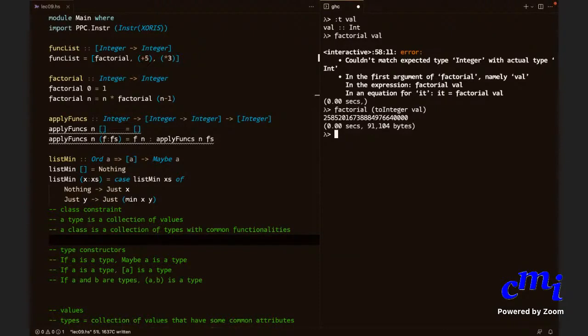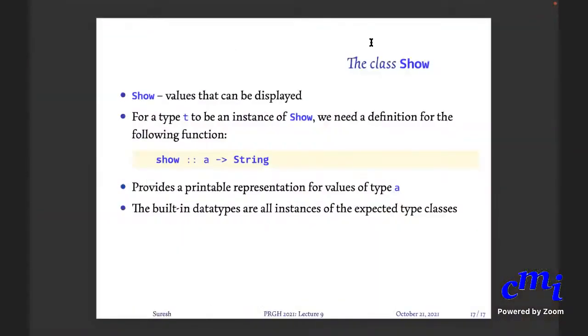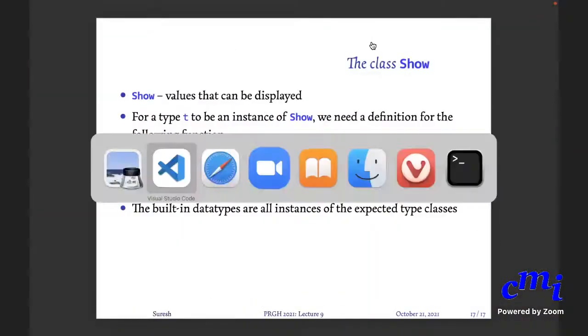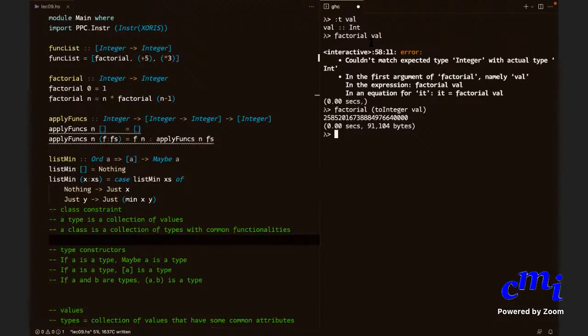So are there functions like toFloat or fromFloat? No, that is what you had: fromIntegral, toRational, or whatever something was there. If you want to use a float, for instance, you have to use fromIntegral. It will convert from an integral type to whatever numeric type you want. Is it okay? Yes, sir.